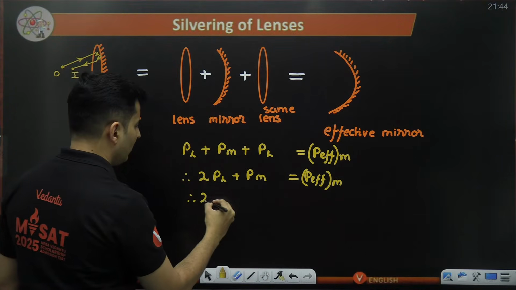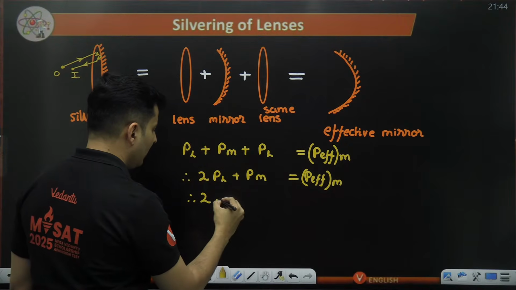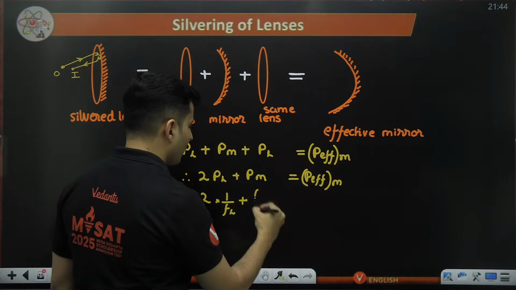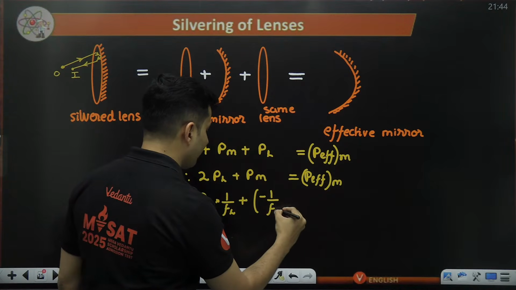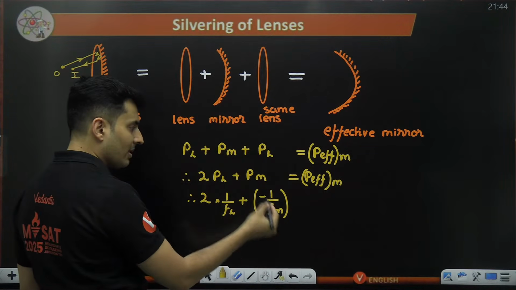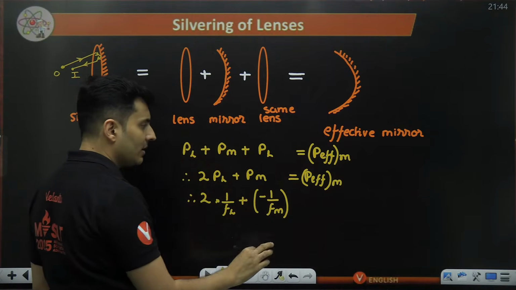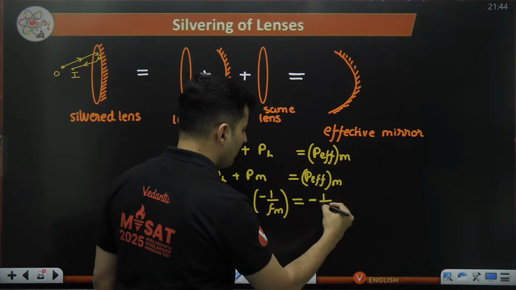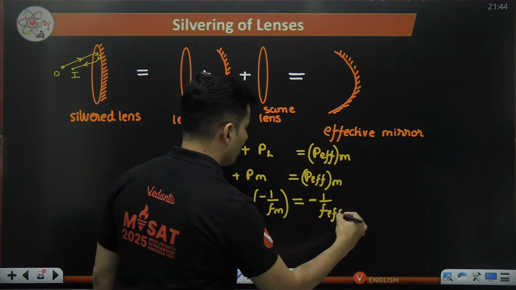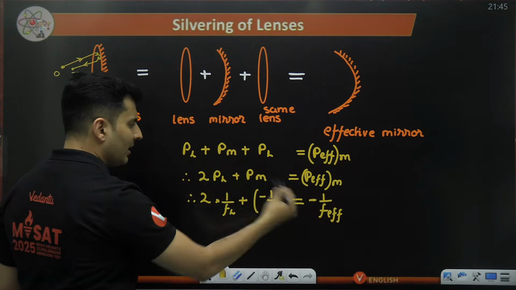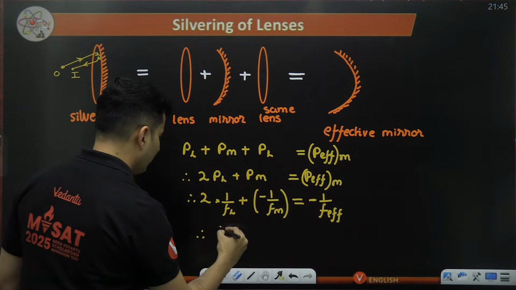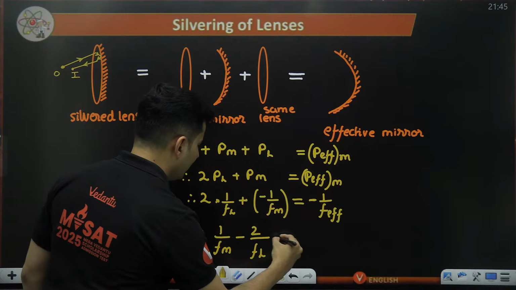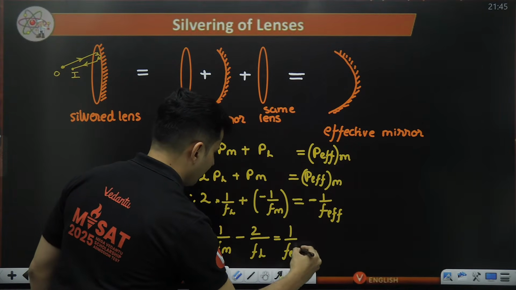What is the power of a lens? It is nothing but 1 by FL. What is the power of a mirror? Remember, it is minus 1 by F. For lens, it is plus. For mirror, it is negative. I explained that in the mirrors lecture. This is also a mirror, so the power should be negative. So minus 1 by F because it's a mirror. Now, if you want, you can take that minus sign inside. So this will become 1 by Fm minus 2 by Fl is nothing but 1 by F effective.